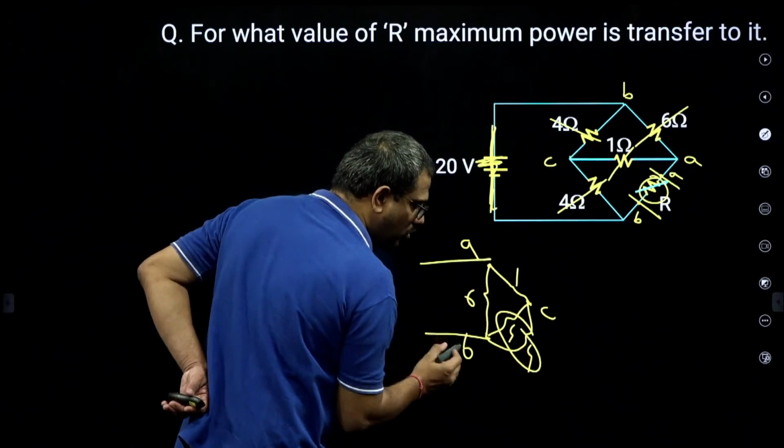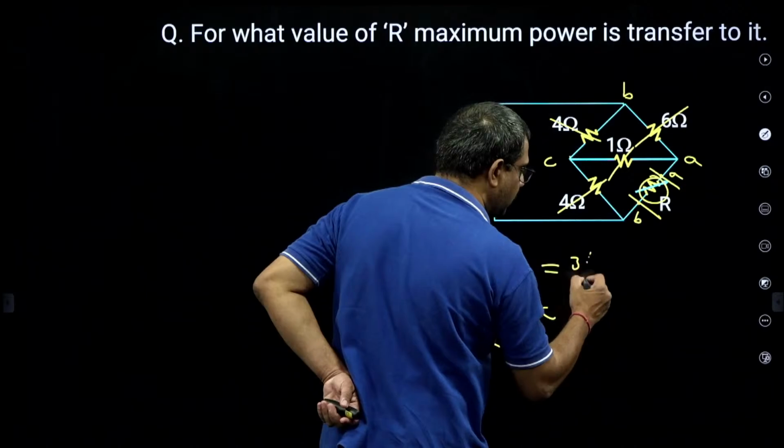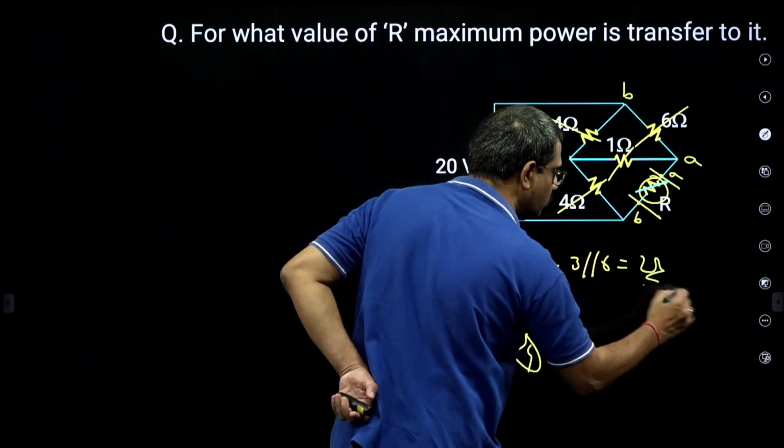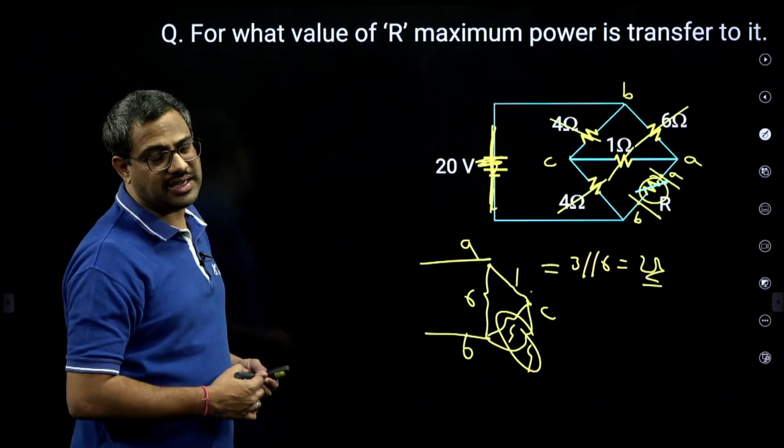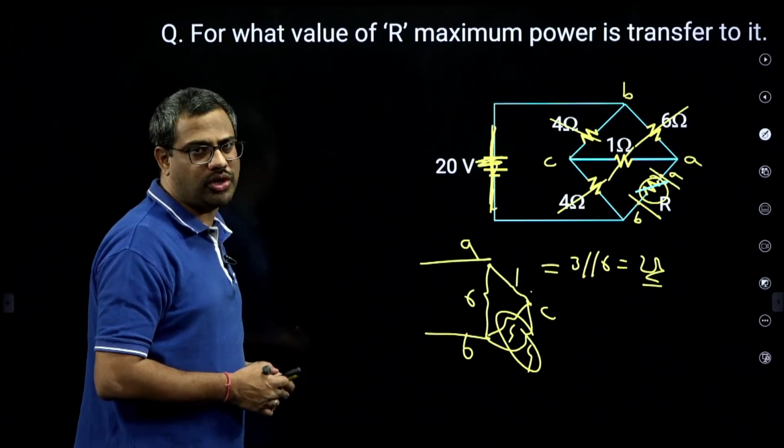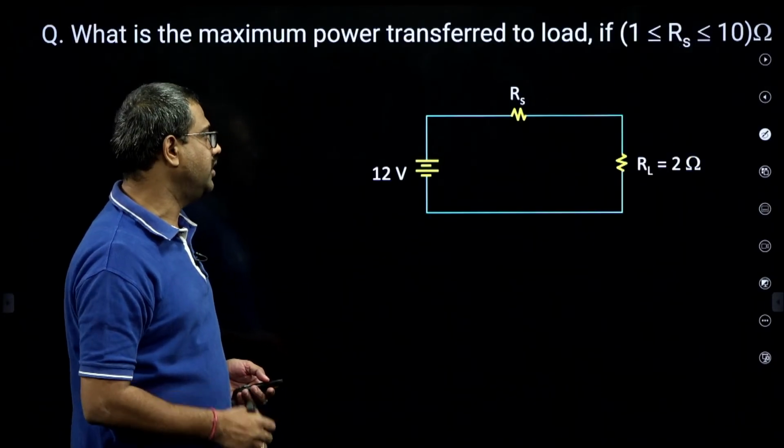So 4, 4 in parallel is 2, 2 plus 1 is 3. 3 is in parallel to 6, which is how much? 2 ohms. All this we did, and these are the relevant exam models only.